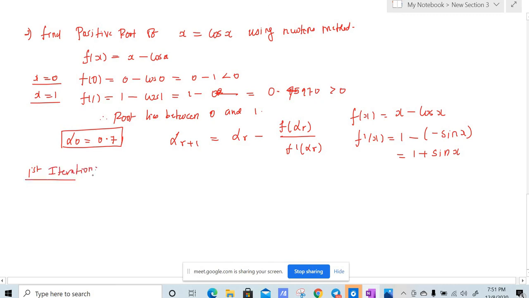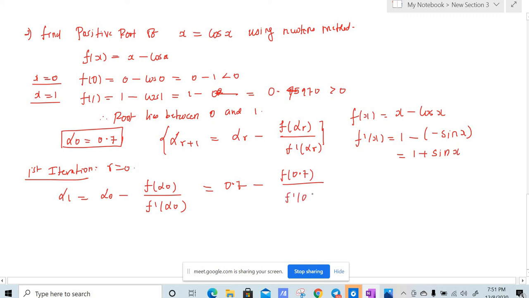In the first iteration, r is equal to 0. So if we substitute r equal to 0 here, this will be alpha 1 is equal to alpha naught minus f of alpha naught divided by f dash of alpha naught. Alpha naught is 0.7 minus f of 0.7 divided by f dash of 0.7. So f of 0.7 is 0.7 minus cos 0.7. You can straight away type in the calculator, divided by 1 plus sin 0.7. So when you subtract 0.7 minus something, you will have 0.75140.